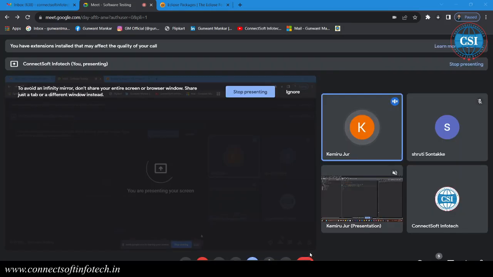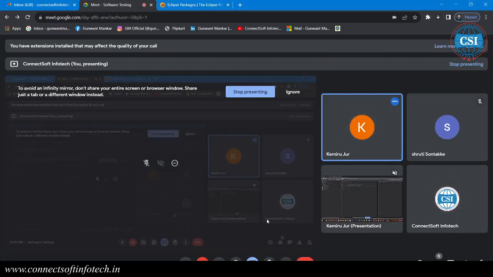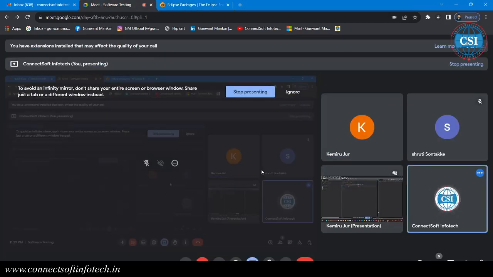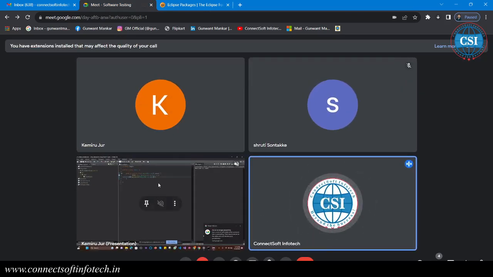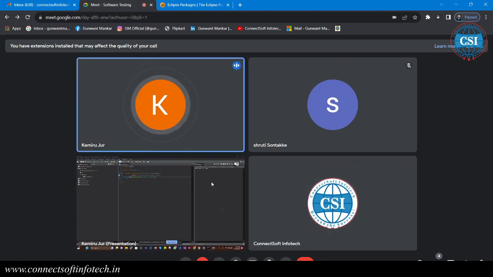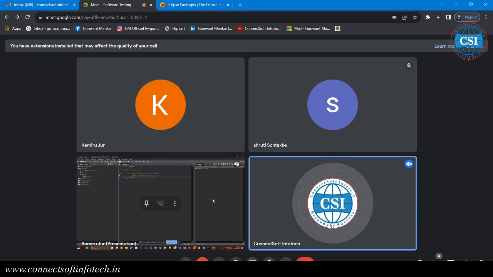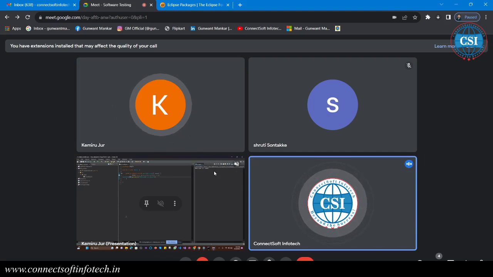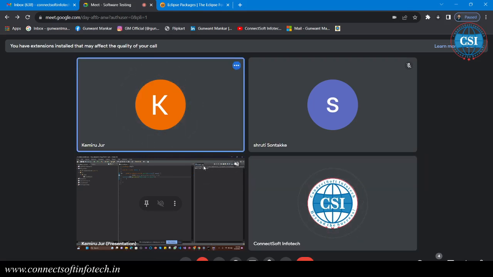How can I move the console to the bottom? Sorry, what happened? I said, how can I move the console to the bottom? To the bottom. Yes. Just share your screen once again. Okay, I can see your screen. So should I just drag it here? What is your question? I did not understand. I'm trying to move the console window below. Yes, there is an option. Just close this console window.